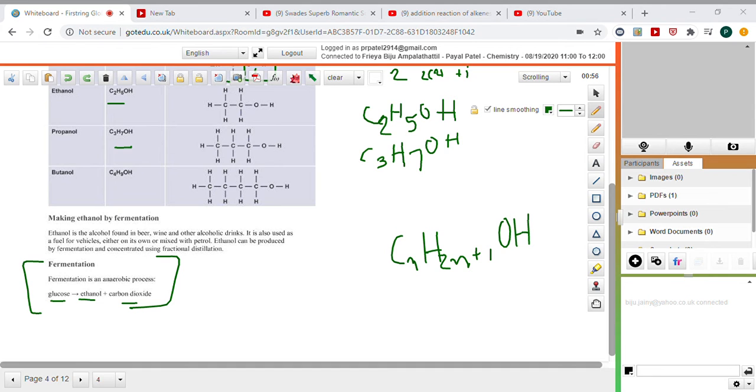Fermentation happens very slowly. Sometimes we leave it for a double fermentation, right? So it happens very slowly. The yeast is a fungus which provides the enzymes needed for fermentation. If the yeast cells become too cold, fermentation happens very slowly or may not happen at all. If the yeast cells become too hot, the enzymes become denatured and fermentation stops. So that's why we take warm water.